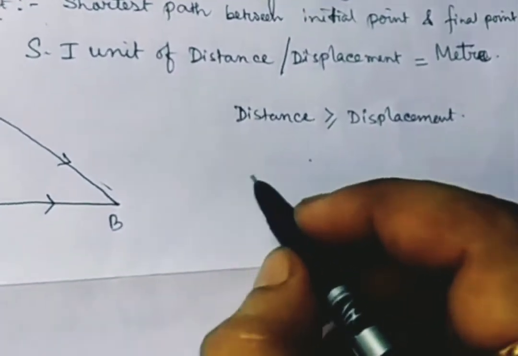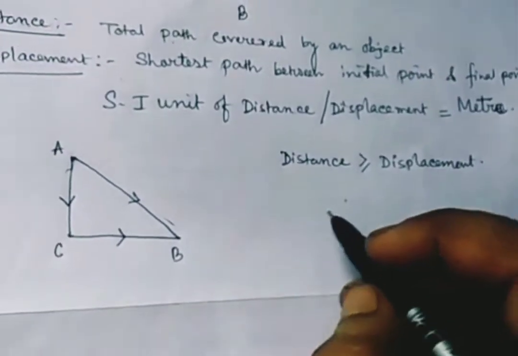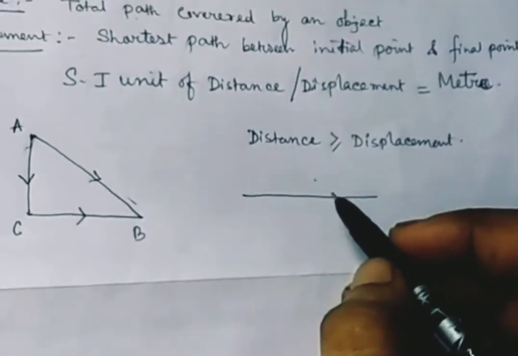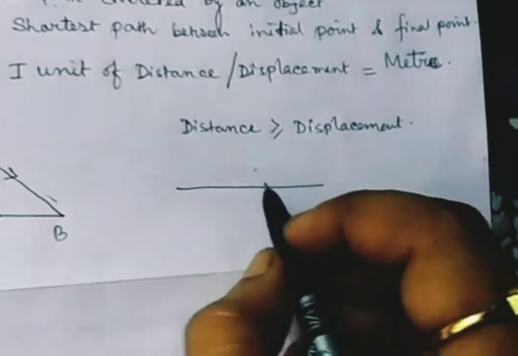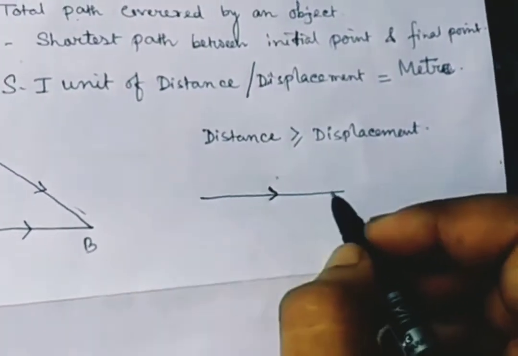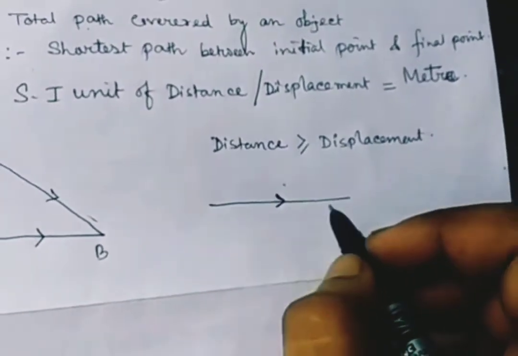When distance and displacement will be equal, that is the question. Suppose an object is moving in a straight line. In that particular case, distance and displacement will be the same.